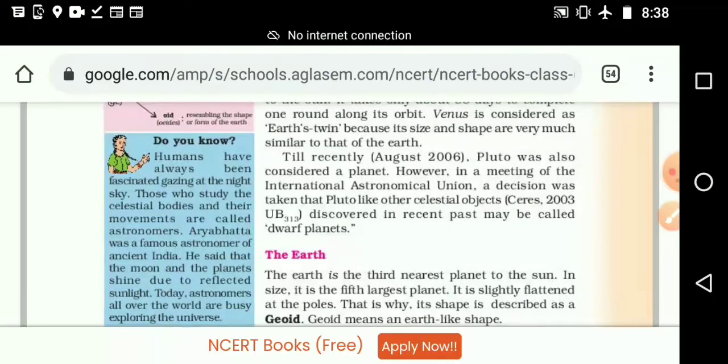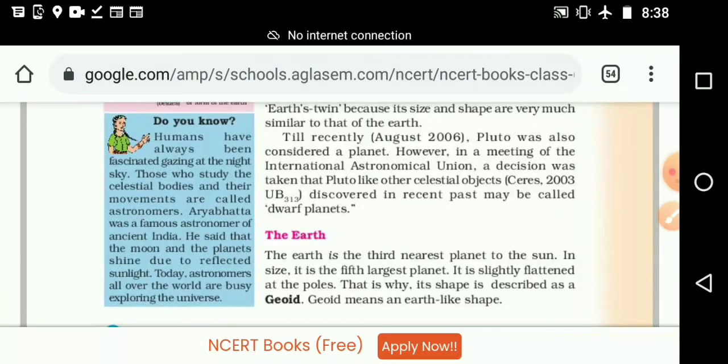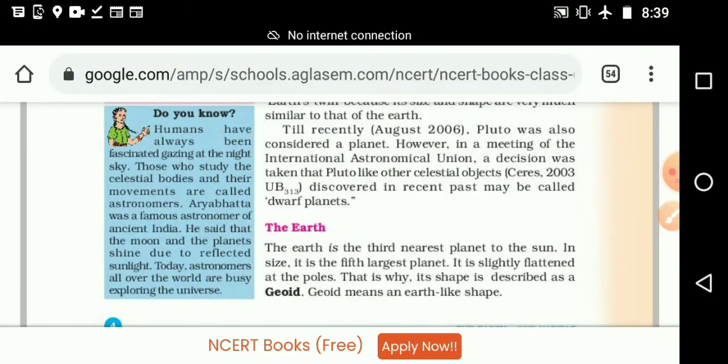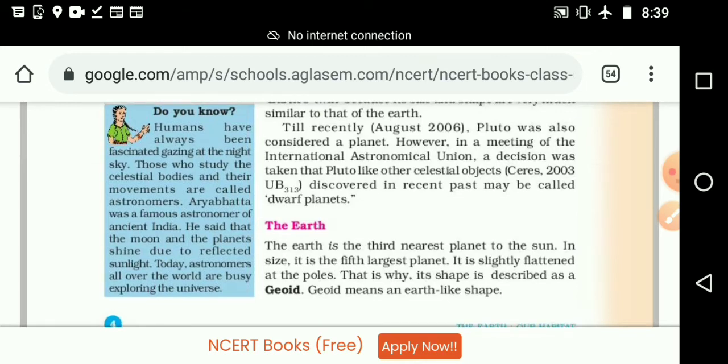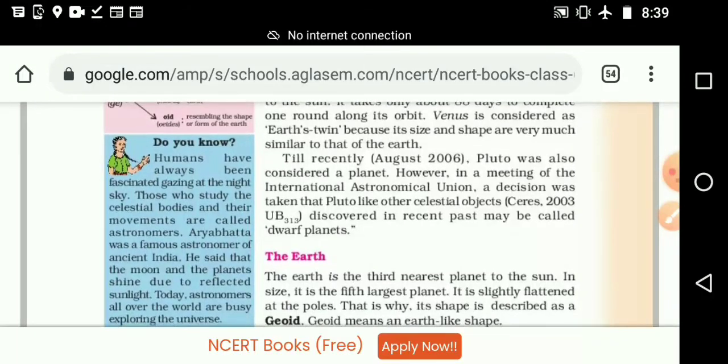Till recently, August 2006, Pluto was also considered a planet. How? In the meeting of the International Astronomical Union, the decision was taken that Pluto, like other celestial objects discovered in the recent past, may be called a dwarf planet. Why? It is very small, so it is not considered a planet now. Up to 2006 we were considering Pluto, a total of 9 planets.